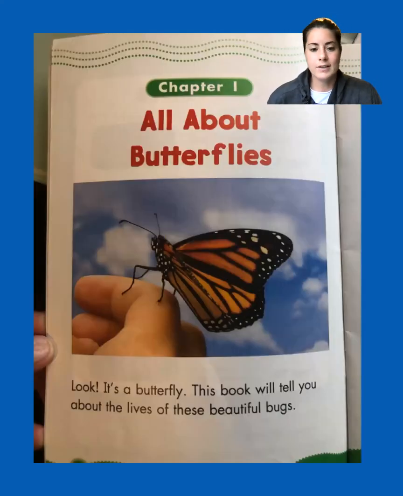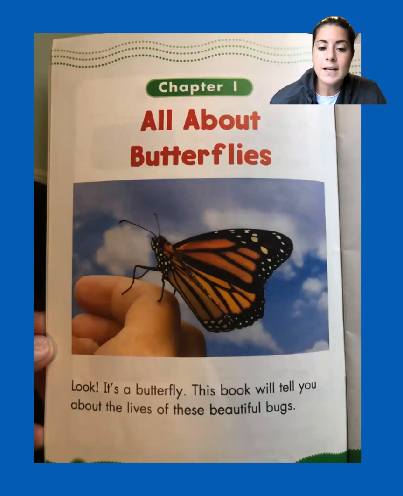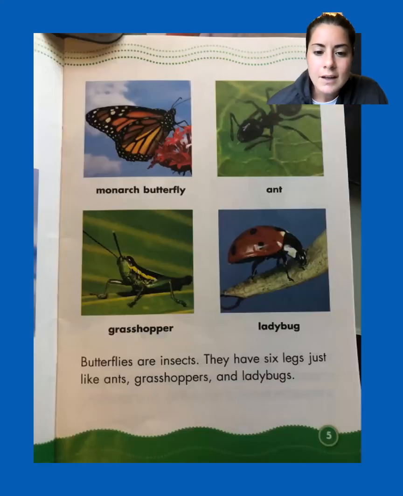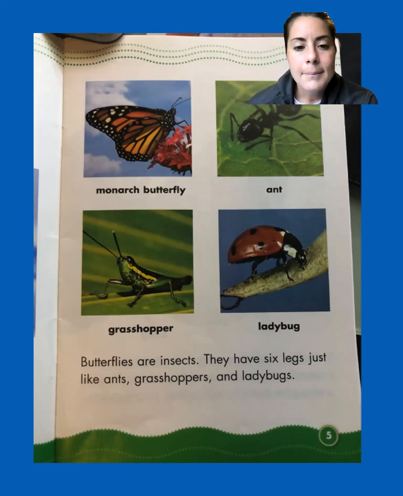So, all about butterflies, chapter 1. Look, it's a butterfly. This book will tell you about the lives of these butterfly bugs. Cool. Butterflies are insects. Did you know that? They have 6 legs, just like ants, grasshoppers, and ladybugs. And you know what they did here? I like that they showed you all 4 pictures of what they just talked about: a monarch butterfly, an ant, a grasshopper, and a ladybug.